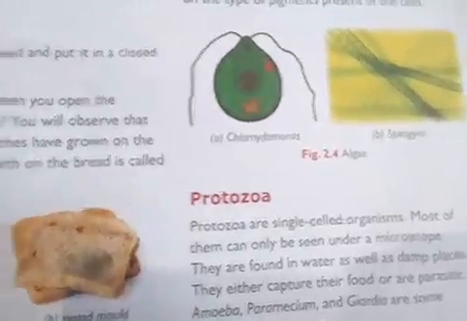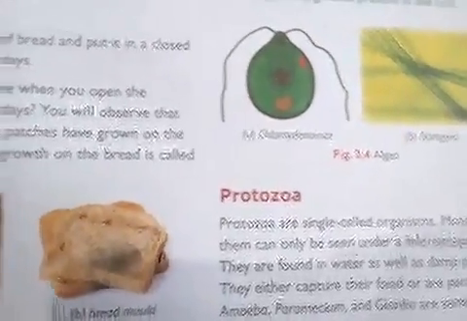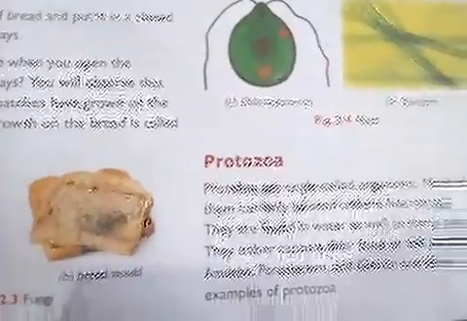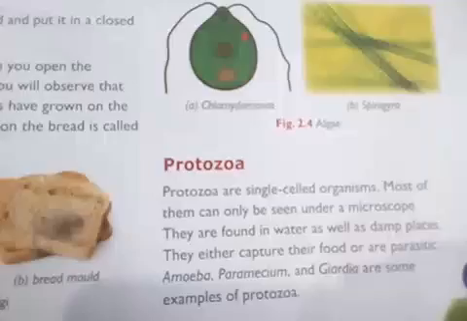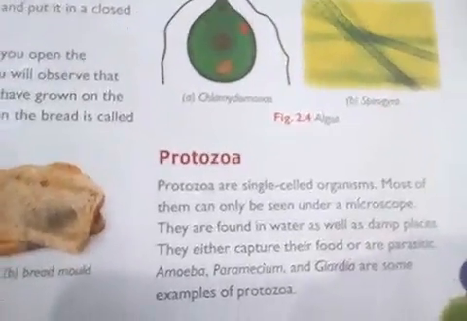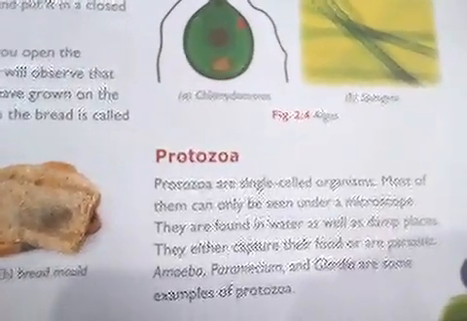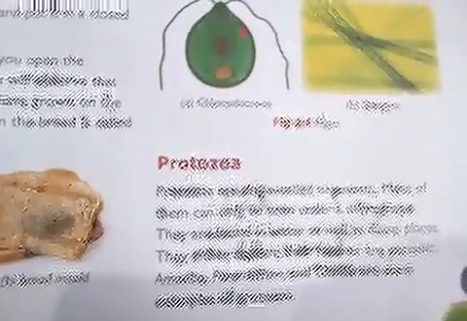They are either parasitic, which means they are able to grow on some host and from there obtain their food, or they hunt their food. Some examples are amoeba, paramecium, and Giardia; these are some of the examples of protozoa.